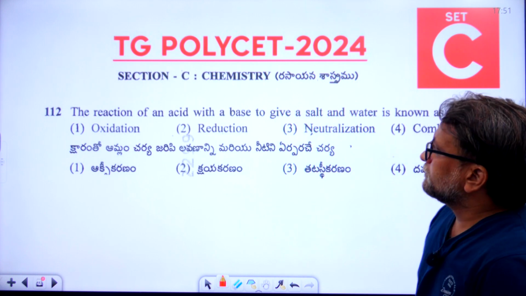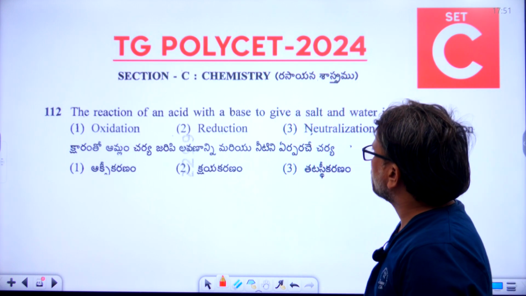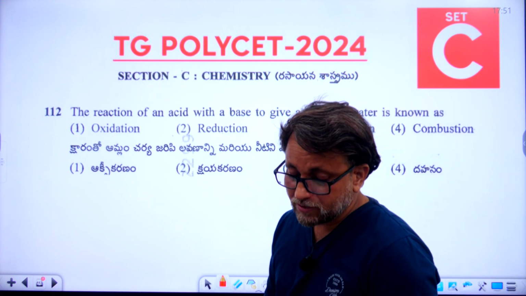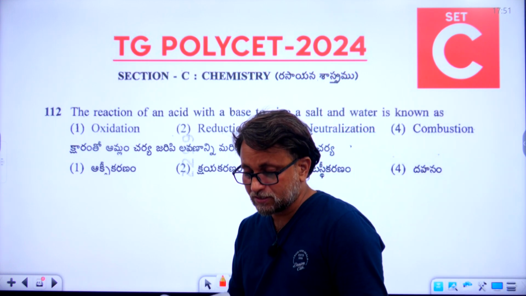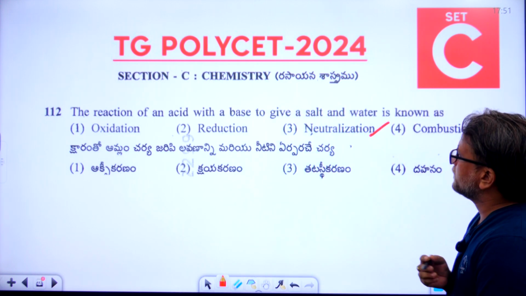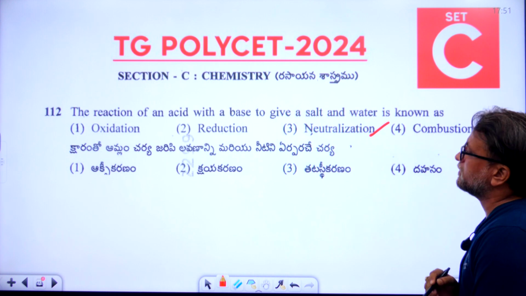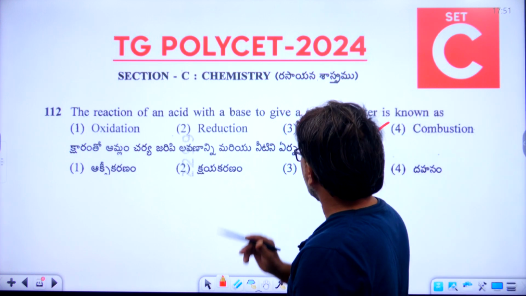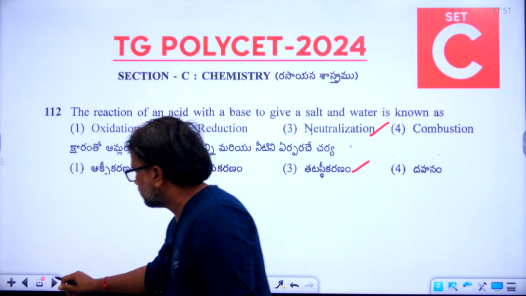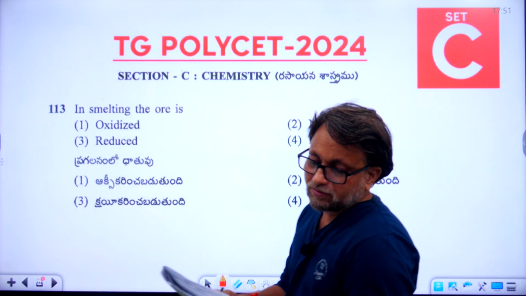The reaction of an acid with a base to give a salt and water is known as. So the 112th question, the right answer is neutralization. The third option, neutralization, is the right answer. The third option is the right answer. Okay, now let's go to the 113th question.